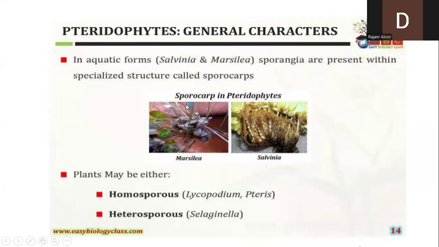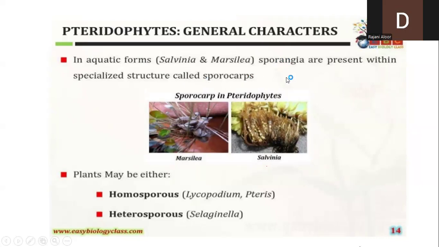Because these are hydrophytes, and in hydrophytes the leaves are not that well developed. Generally, sporangia are developed on the leaf, but as these are hydrophytes they don't have well-developed leaves. So the sporangia, the spore-producing organs, are developed in specialized structures called sporocarps.